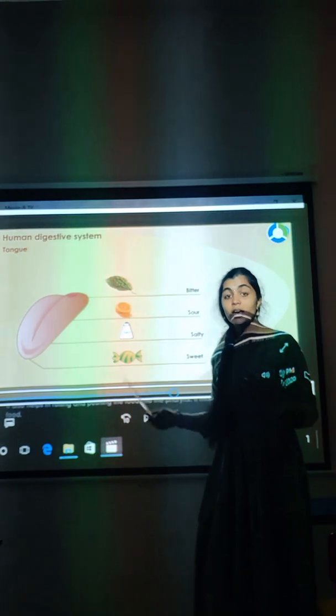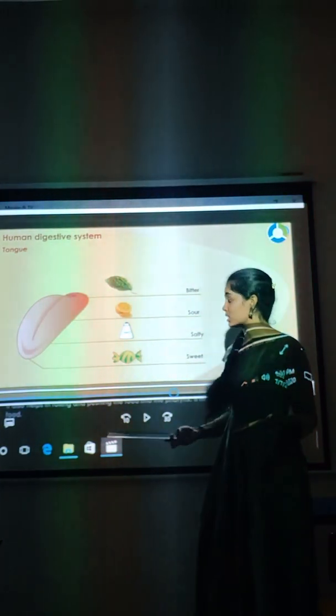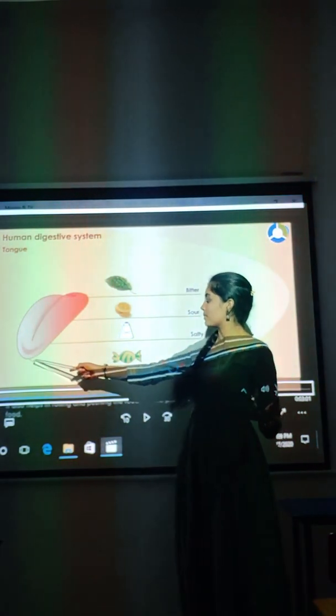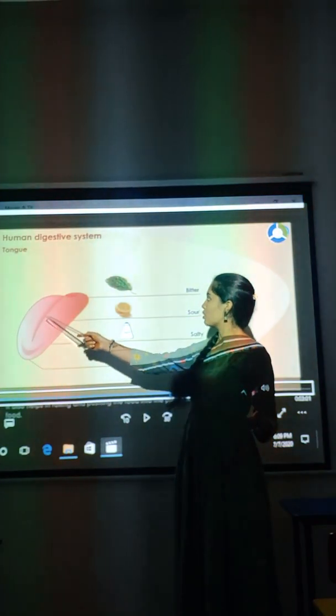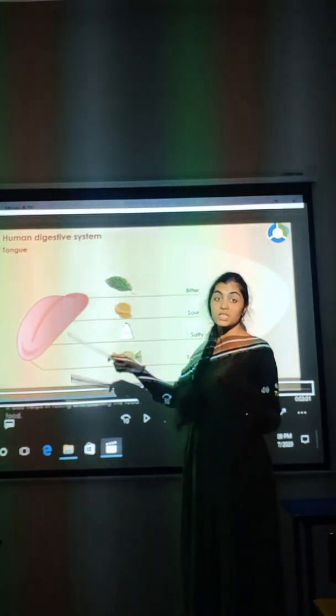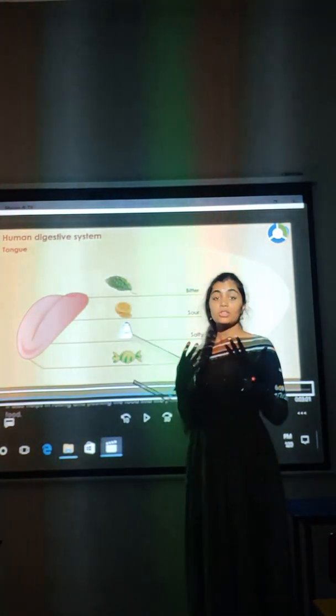So that is the reason why we are able to feel all types of taste. Sweet buds are present over here, salty buds, sour buds, and bitter buds. These are present over here. So that's why we are able to sense them.